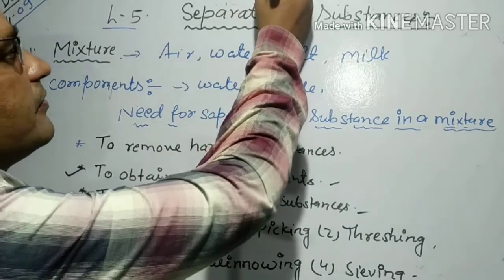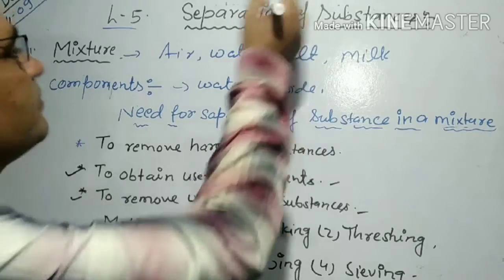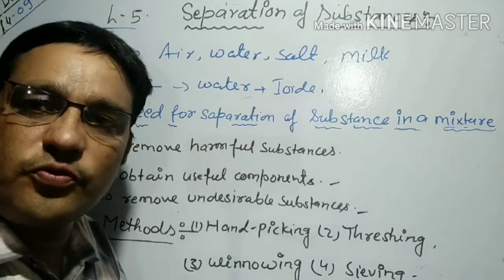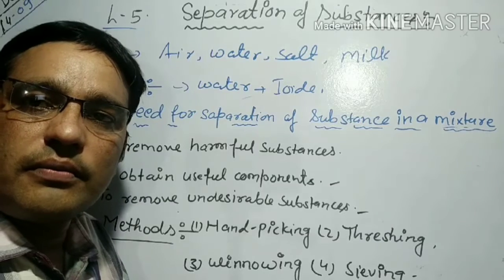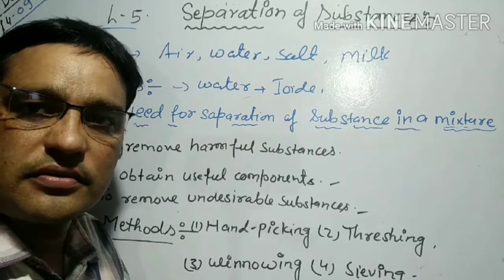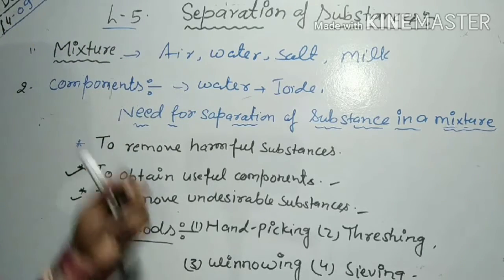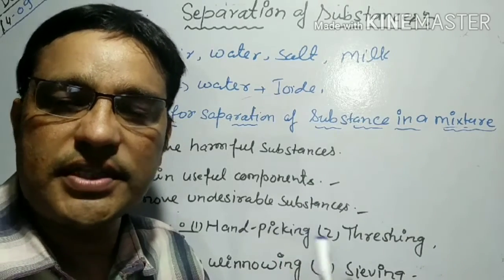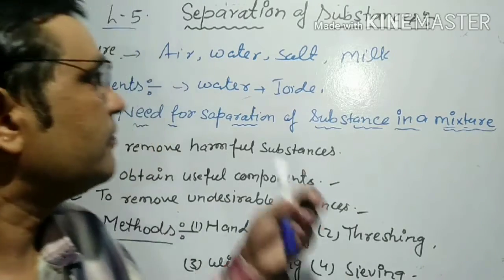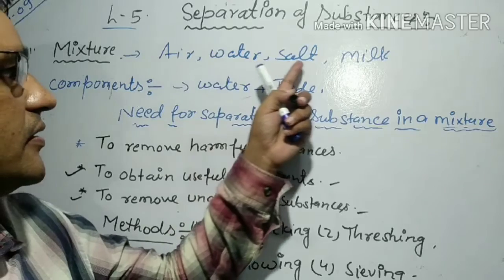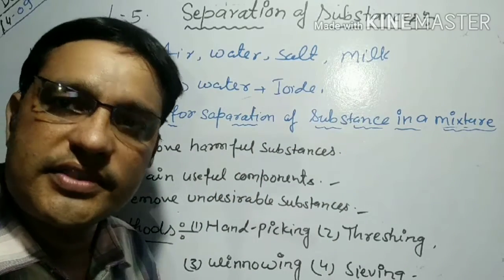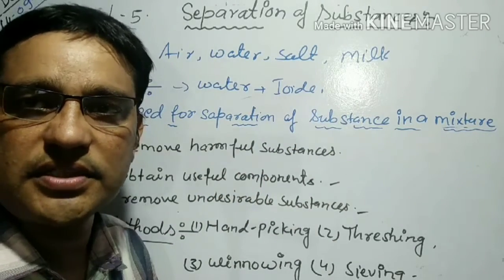Today we will discuss lesson number 5, separation of substances. Separate means to remove from the mixture. First of all, we see around us many things like air, water, salt, ink and jaggery. These are mixtures. Why?